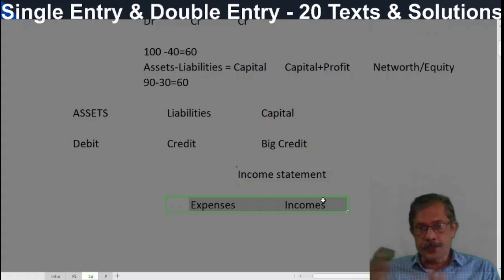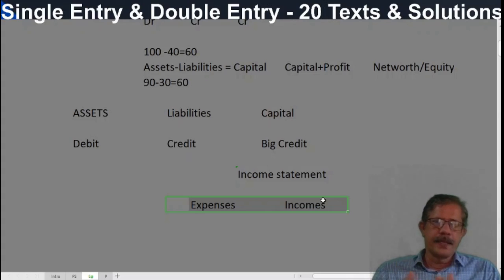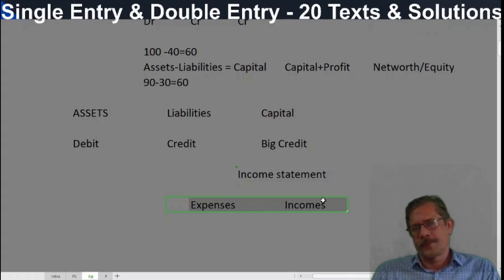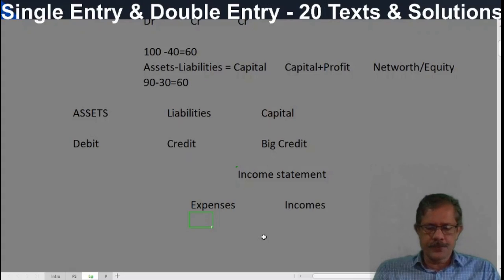And expenses payable also written. And these expenses, whether paid or payable, reduce capital, and all the incomes increase capital. So the expenses are consolidated and debited in the income statement.